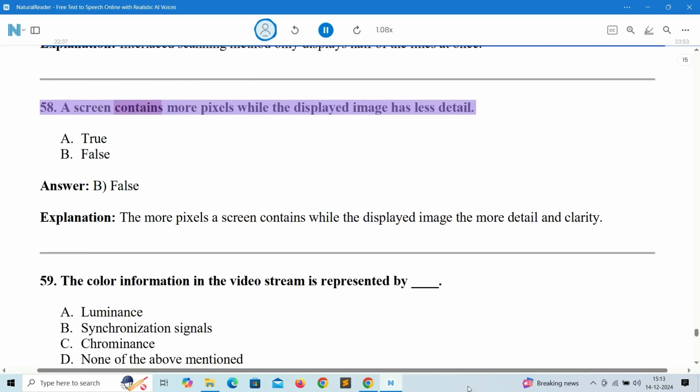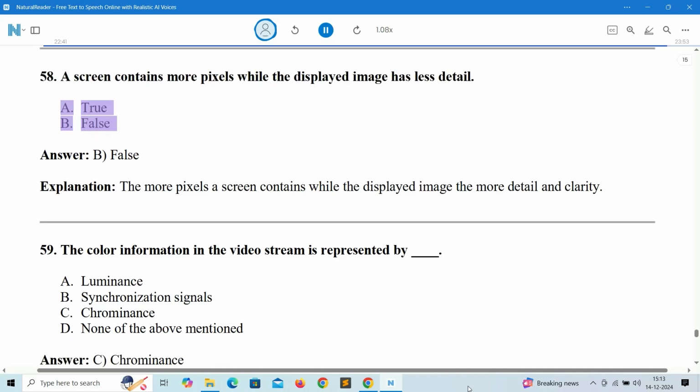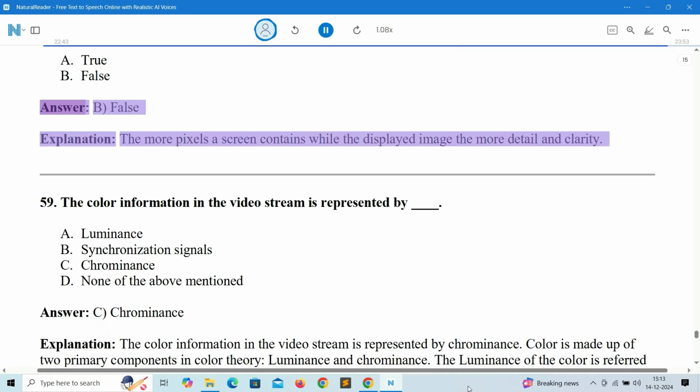58. A screen contains more pixels while the displayed image has less detail. A. True. B. False. Answer: B. False. Explanation: the more pixels a screen contains while the displayed image, the more detail and clarity.